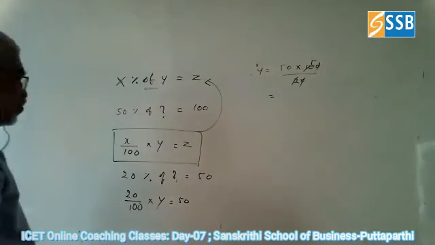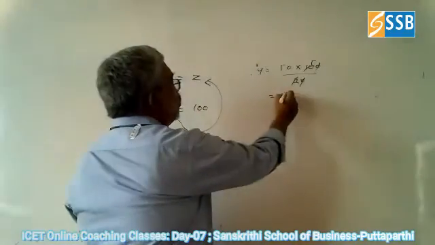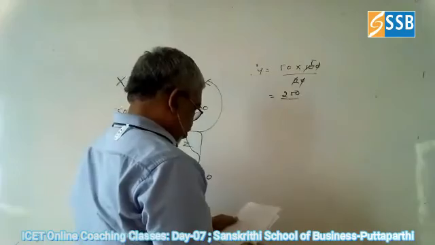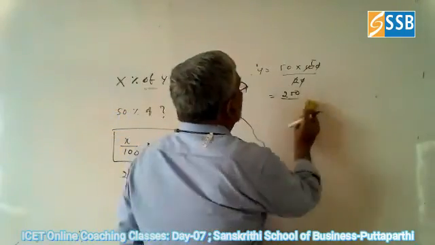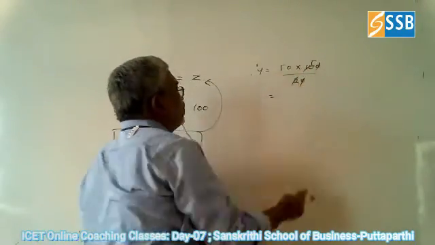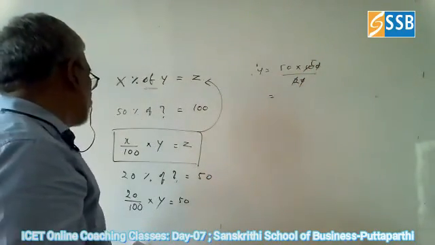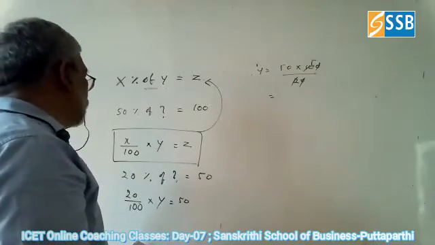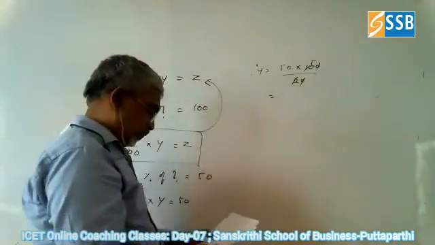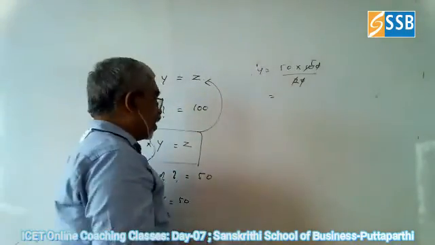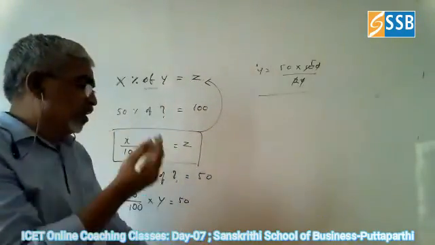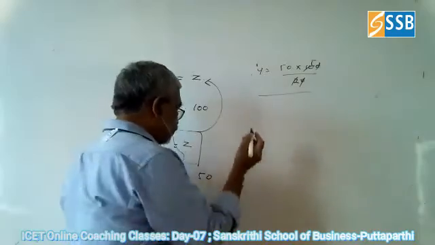Sorry, I made a mistake there. This is the way you have to multiply and get the value: 50 into 100 by 20 is what you have to find. I am not going to solve this, just keep this in mind. It is easy. Now let us go for the next one.